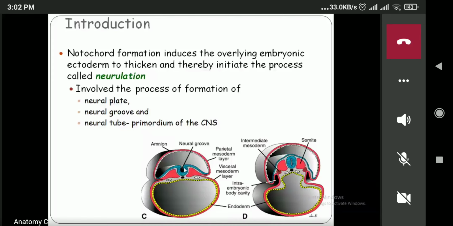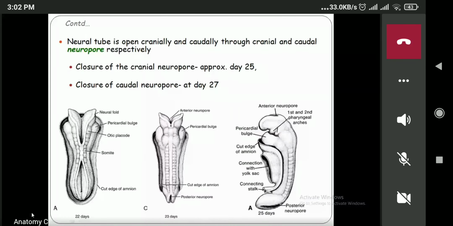Now the neural tube will fuse at this level. In the cranial part and in the caudal part, the neural tube will close later on. That means we have the cranial neuropore and the caudal neuropore, which will close at days 25 and 27. So 2 days after the closure of the cranial neuropore, the caudal neuropore will close. You have to remember the dates as well, 25 and 27.